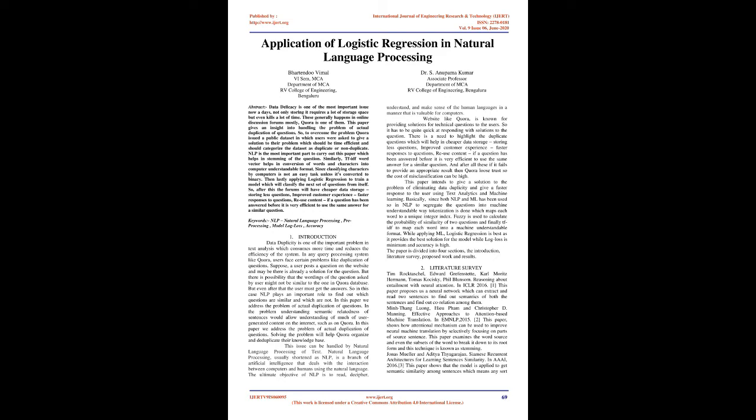In this paper we address the problem of actual duplication of questions. Understanding semantic relatedness of sentences would allow understanding of much of the user-generated content on the internet, such as on Quora. Solving the problem will help Quora organize and deduplicate their knowledge base. This issue can be handled by natural language processing of text. Natural language processing, usually shortened as NLP, is a branch of artificial intelligence that deals with the interaction between computers and humans using natural language.